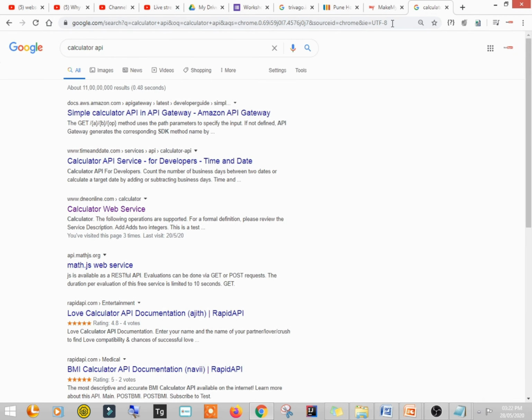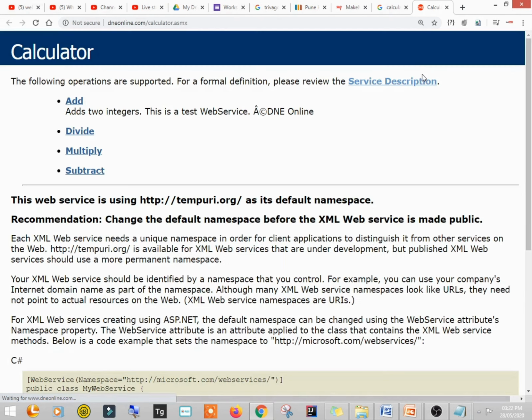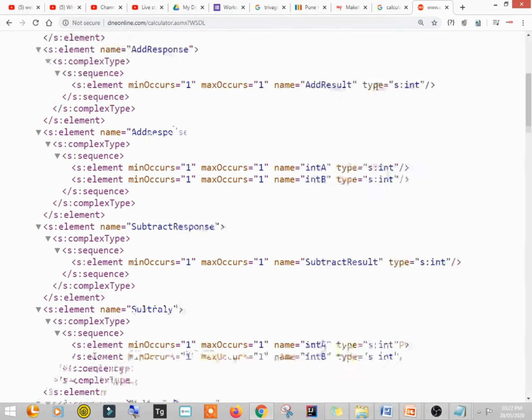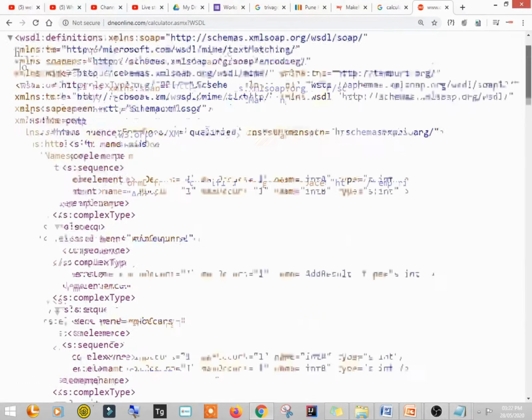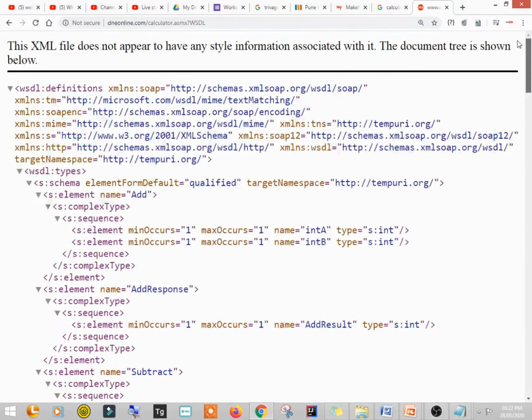You can see this website is for a calculator web service. Here you can see the service description. If you click here, this is actually the web service, right? This web service is the middleware, you can say, and with the help of this URL, we can use this web service and you can develop your own application.